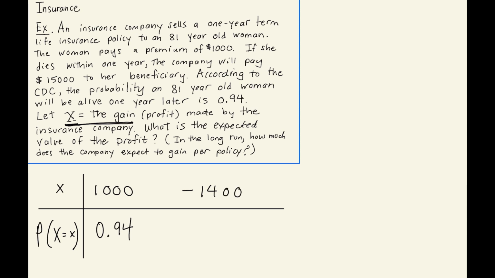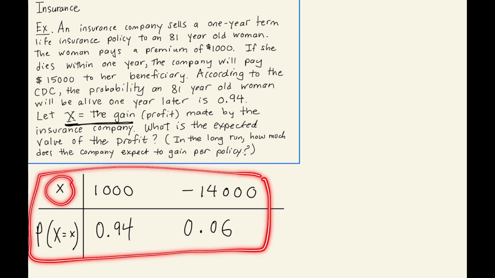And what is the probability that they will have to pay? Well, there's a 6% chance that she will not survive the year. So this is my probability distribution for the random variable X, the gain or profit made by the insurance company.